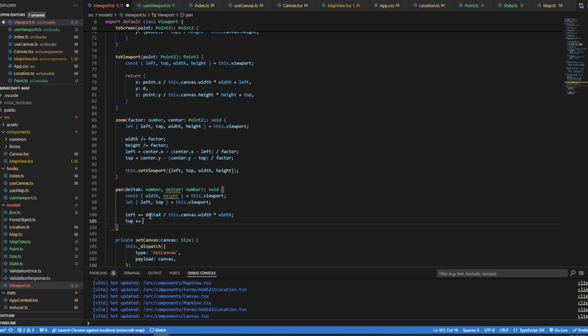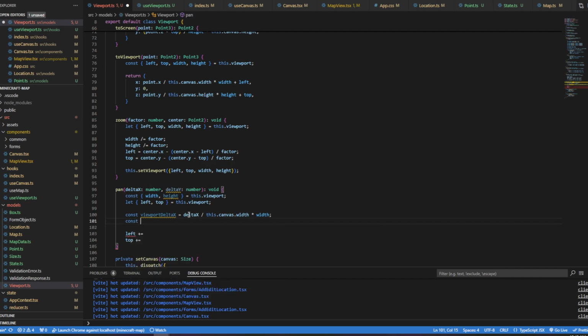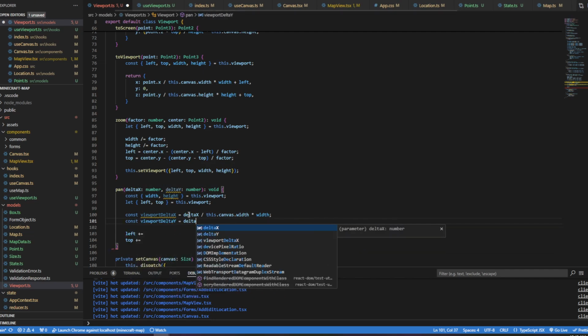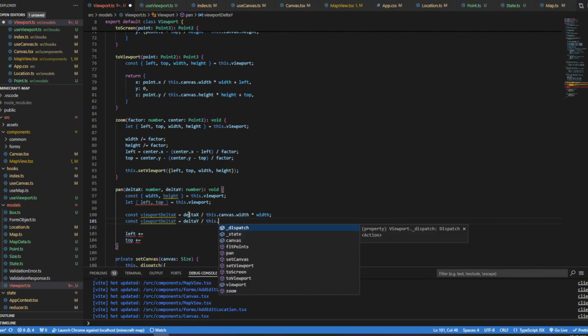In fact, we could even do this. We could even say const viewportDeltaX equals this. This is canvas deltaX, and this is viewport deltaX. And this is const viewportDeltaY equals deltaY, dividing the canvas away, because we're getting rid of canvas coordinates.